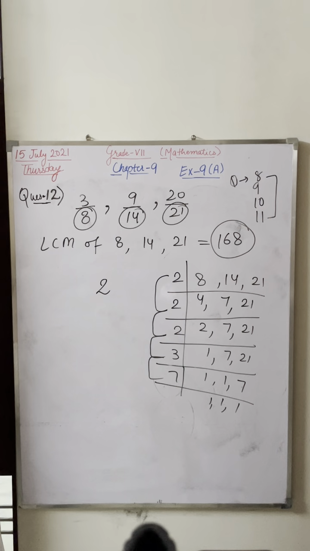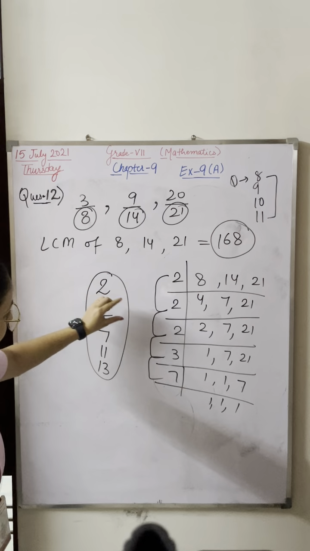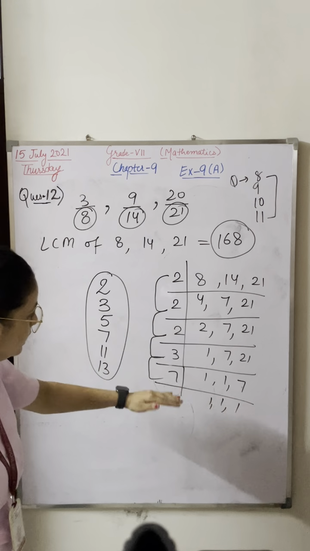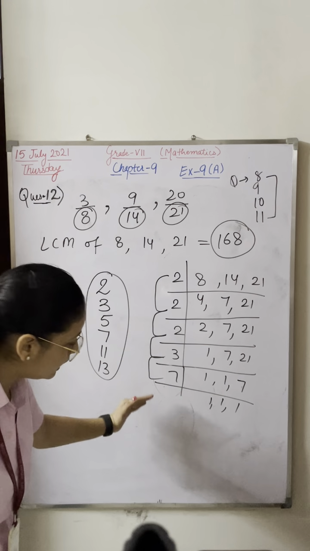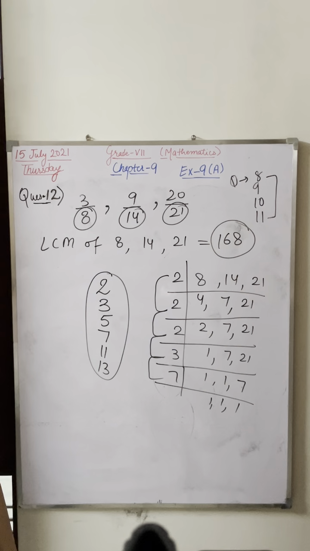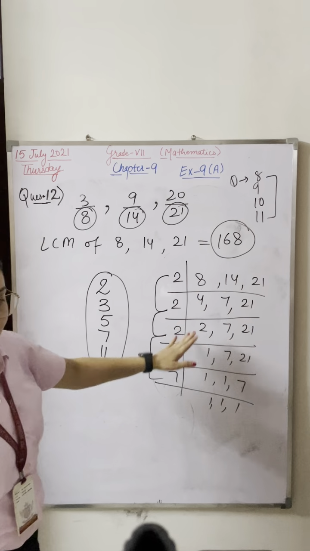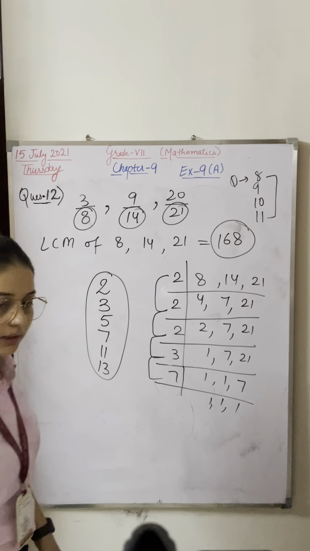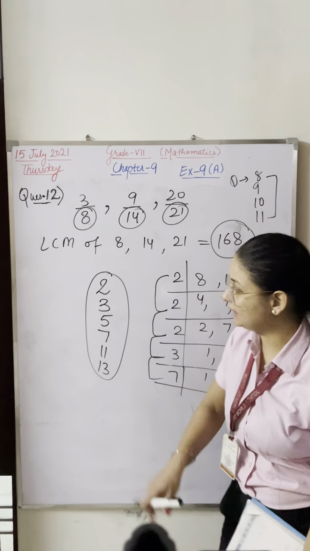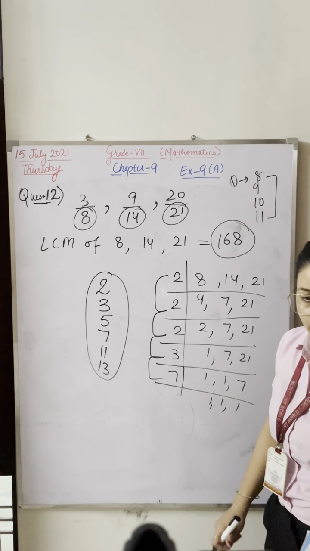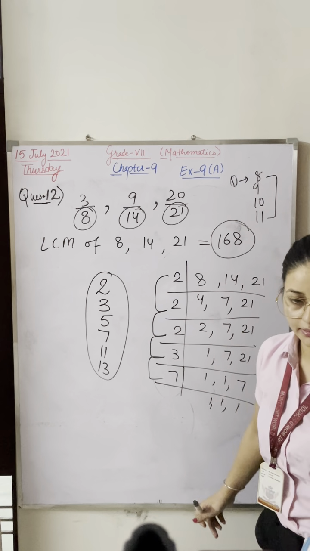You can't do LCM with table 4, 6, 8. You have to write here the prime numbers, and you can't cancel with table 7, the format will be wrong. LCM always starts with the least prime number.